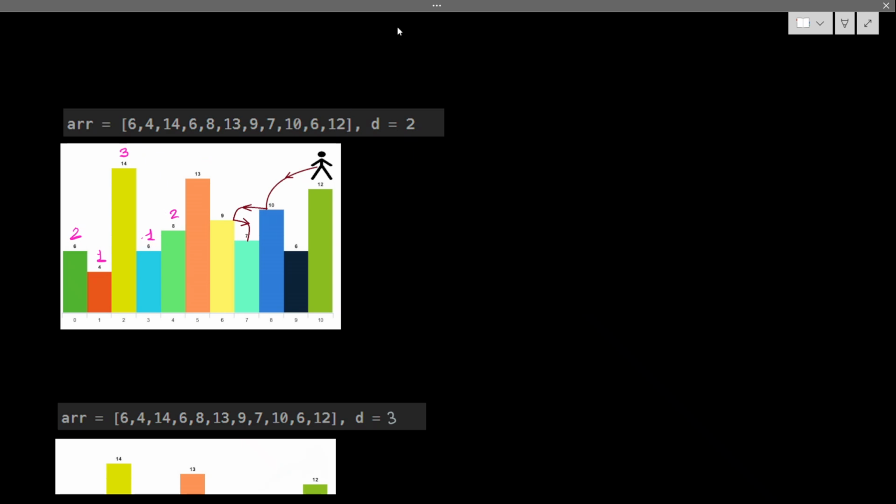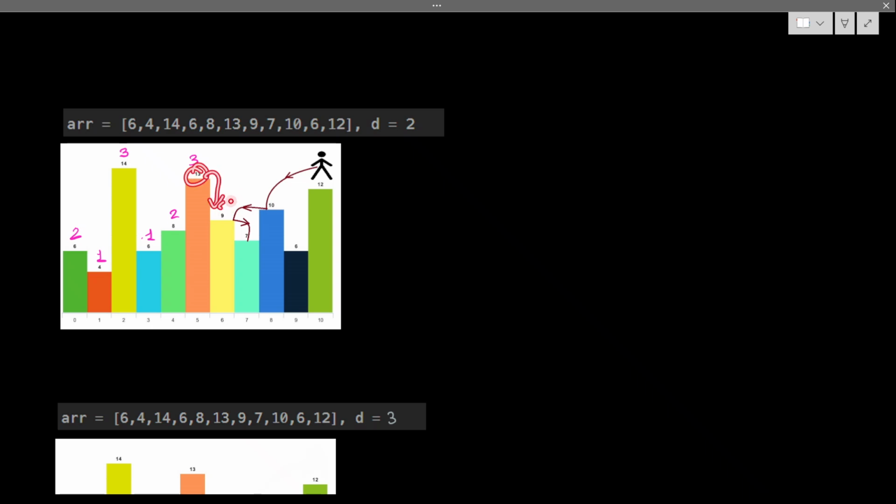So from 13, I can jump 8. From 8 I can directly visit 2 index. I don't need to traverse 8 again. So this 2 plus 1, sorry, 2 plus 1 will be 3. So 3 jump possible. From 13 to 9, one index.